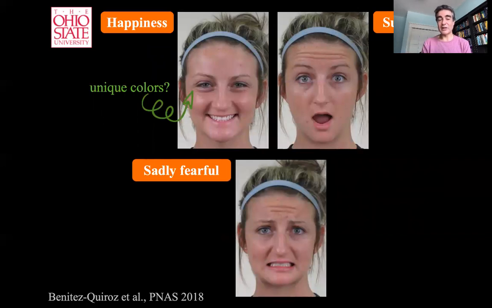So again, just to reiterate, the hypothesis here for happiness, surprise, and compound emotions like subtly fearful is not that you have a specific number of action units, active or not active, but rather that you have a unique set of colors that consistently occur in happiness, but do not occur in the other emotion categories.